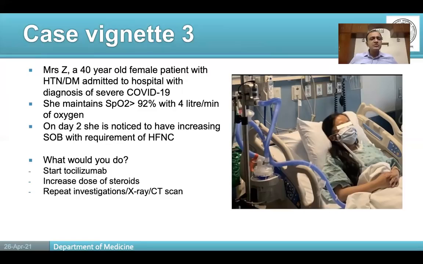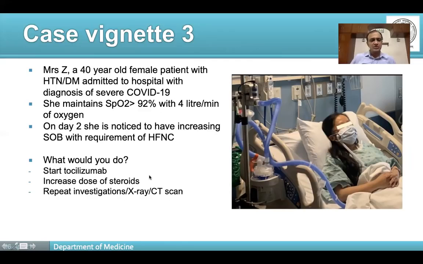So this is about Mrs. Z, a 40-year-old female patient who had some comorbidities, hypertension, diabetes, and she has been admitted with a diagnosis of severe COVID-19. Initially she was managing on 4 liters per minute. On day 2, it is noticed that she was having increasing breathlessness, and she had to be moved from nasal prong to face mask to NRBM to HFNC. So what would you want to do in this particular case?